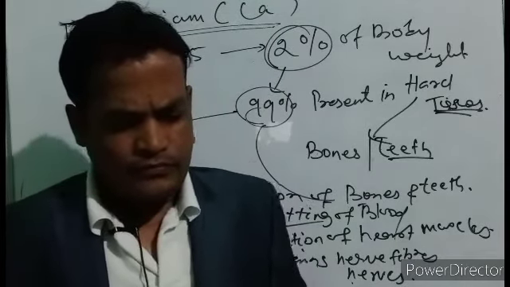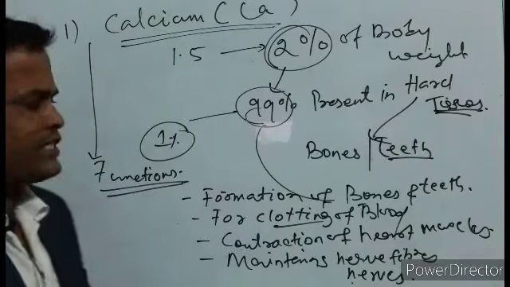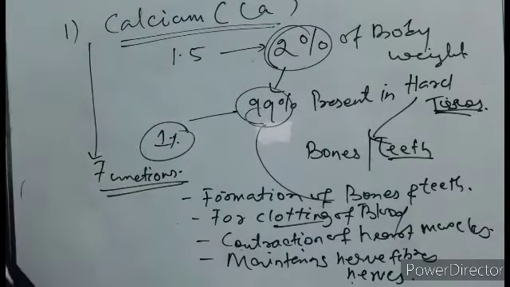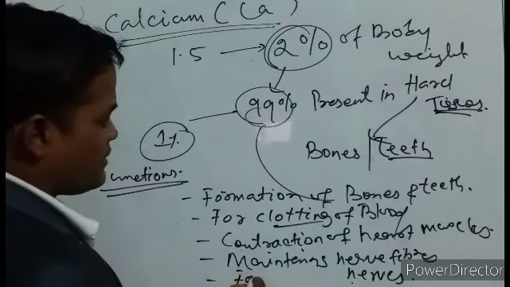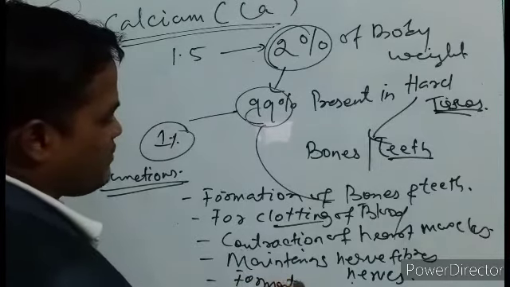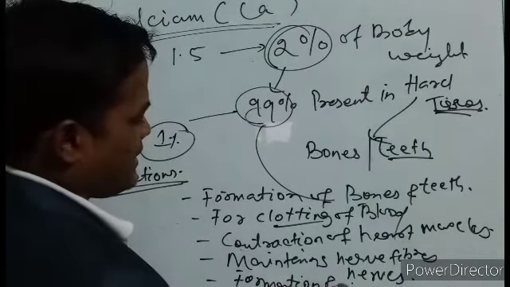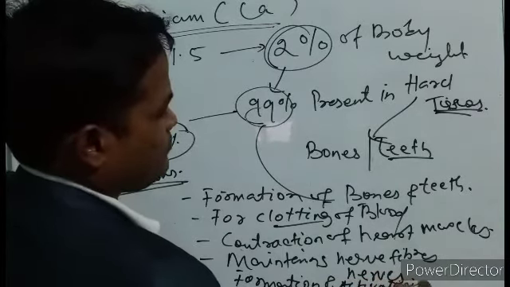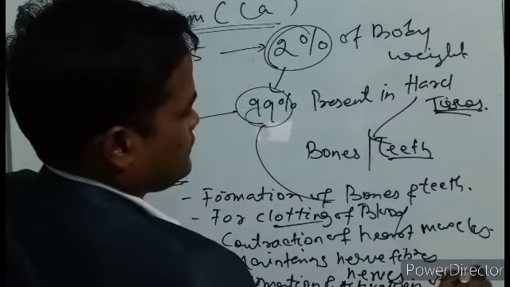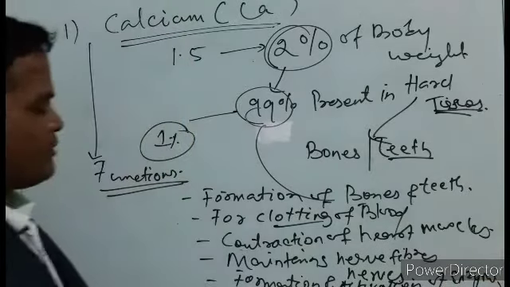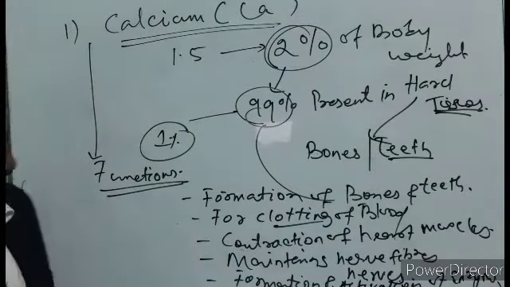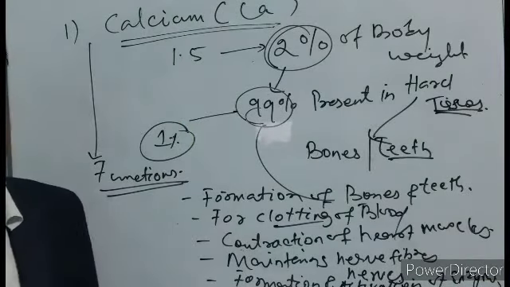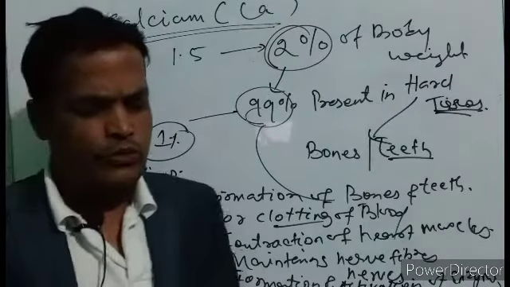Some enzymes are present in the gastric juice. It helps in the formation or activation of enzymes, as we have learned. So these are some important major functions of this calcium. Now let us discuss another: sources of calcium.